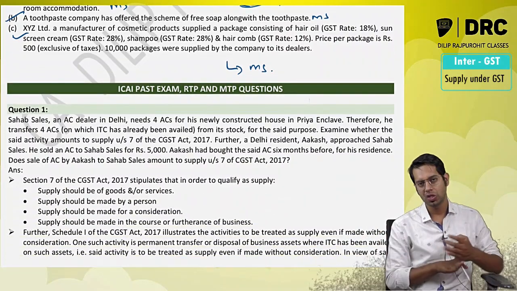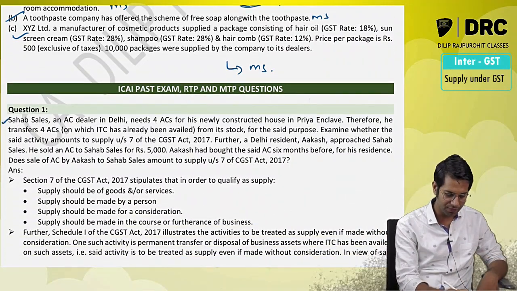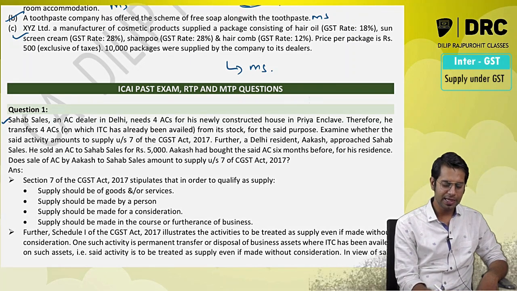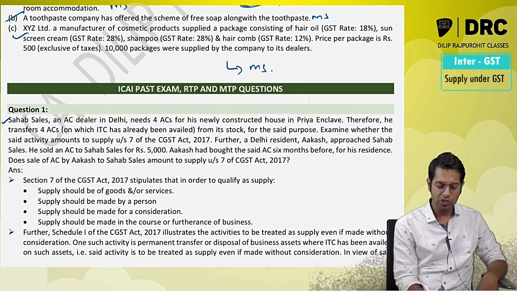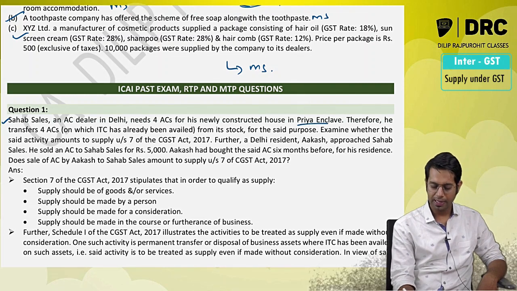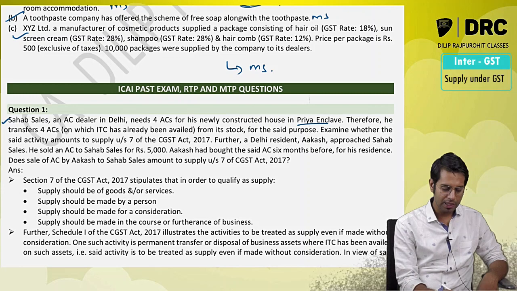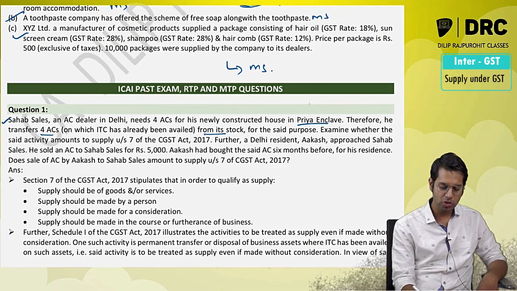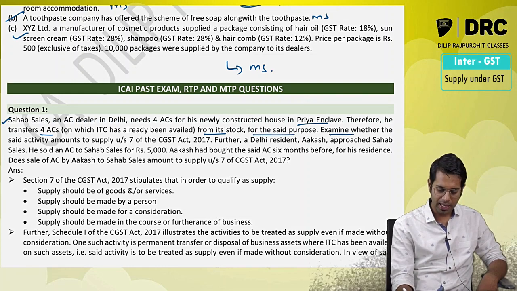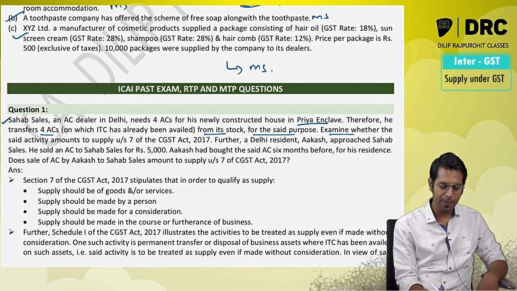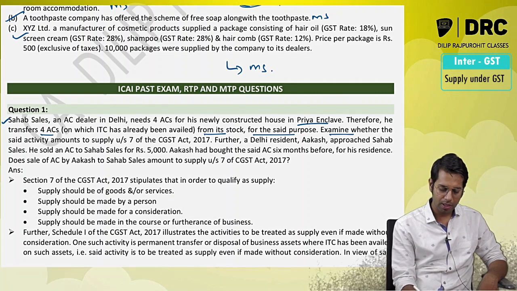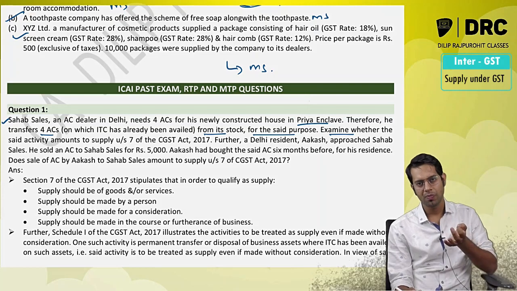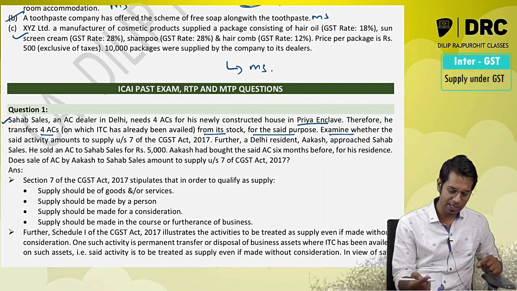Then some past exam questions which were asked with respect to this chapter. Sahab Sales, an AC dealer in Delhi, needs 4 ACs for his newly constructed house in Priya Enclave. Therefore, he transferred 4 ACs on which input tax credit was already availed from his stock for the said purpose. Examine whether the activity amounts to supply under section 7. Yes, it is a supply. Why, sir, it is a supply? Permanent transfer or disposal of business asset on which you have taken input tax credit will be a supply.